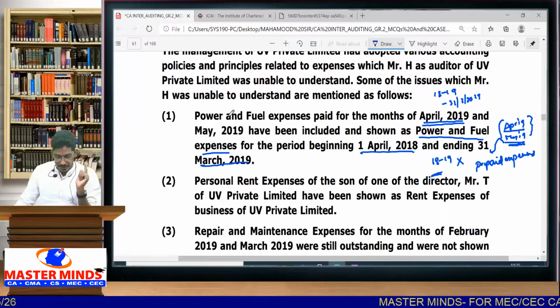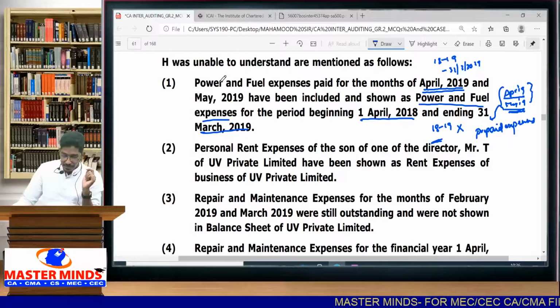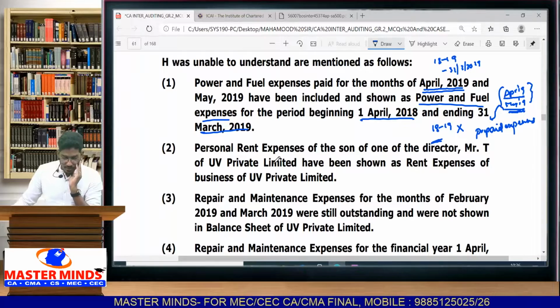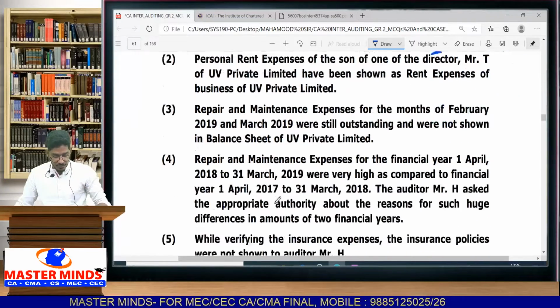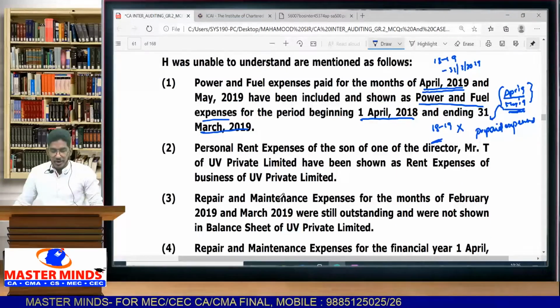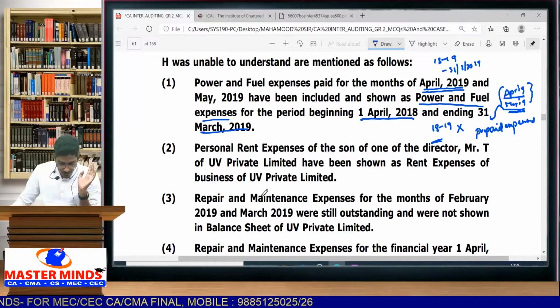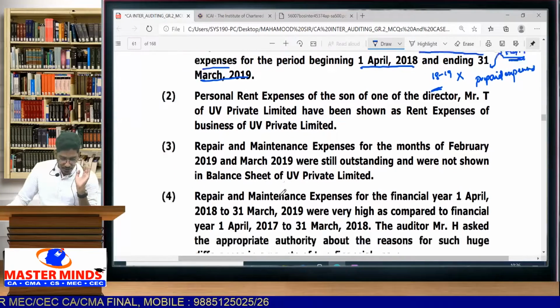First point. Then next. Personal rent expenses of the son of one of the directors, Mr. T of UV Private Limited, have been shown as rent expenses of business of UV Private Limited. So we will do one thing, instead of reading each and every point, each point is related to one question. So let us complete the point and the relevant question.